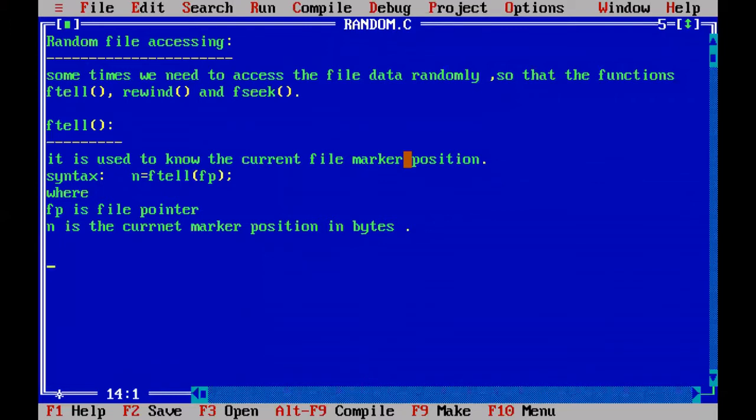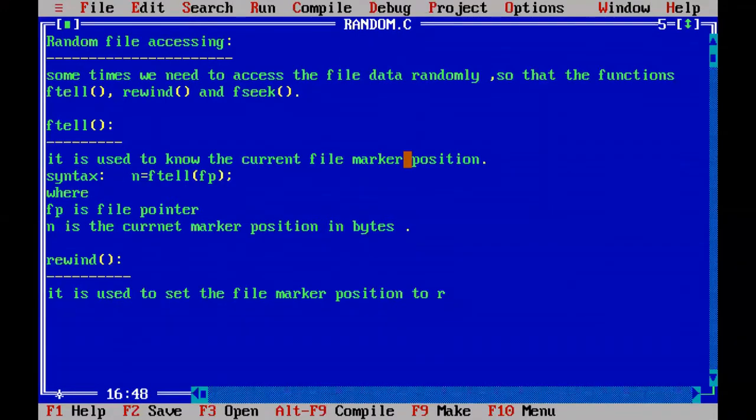So next one, the rewind function. The rewind function is used to set the file marker position to the beginning of the file.